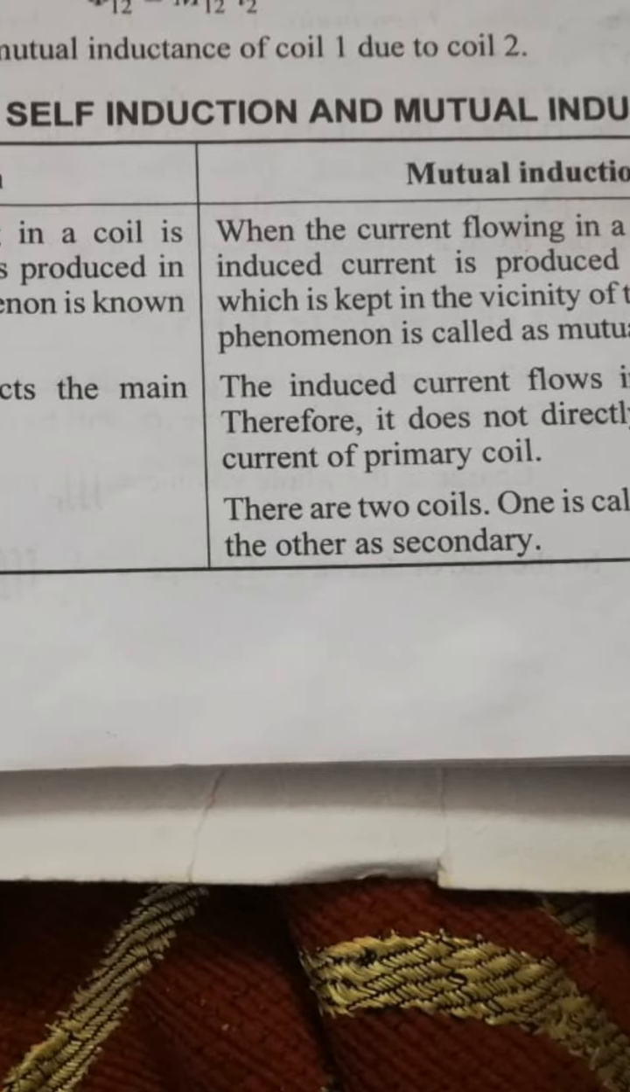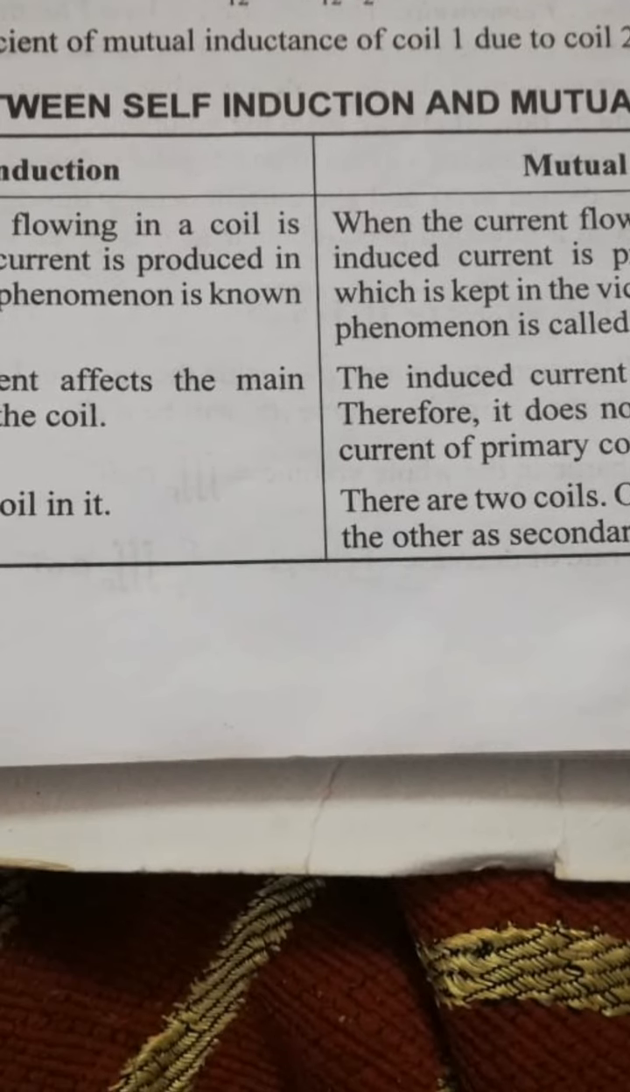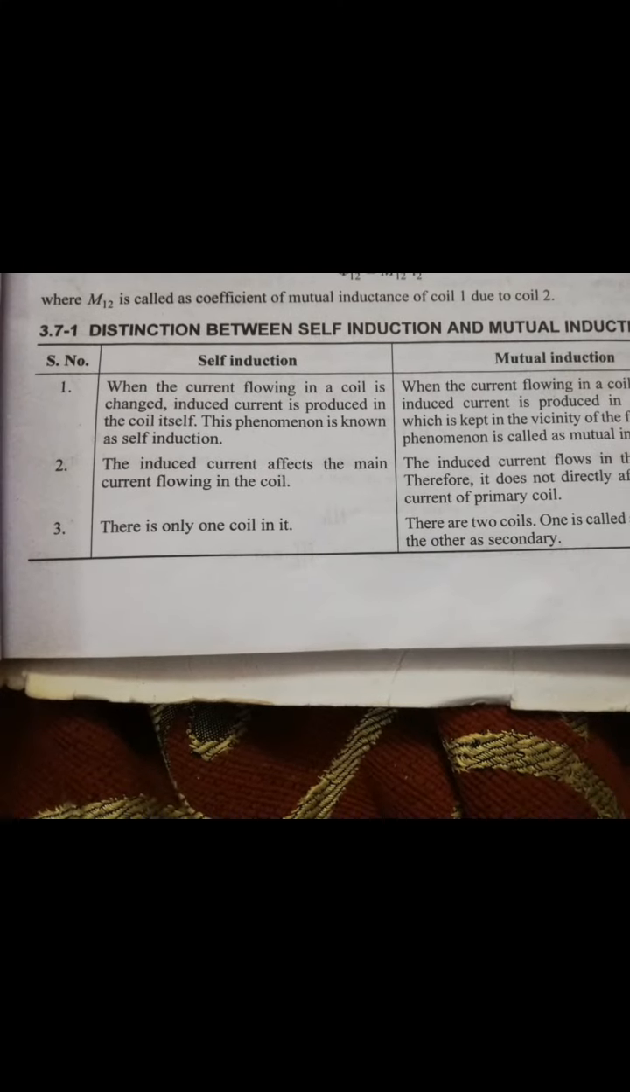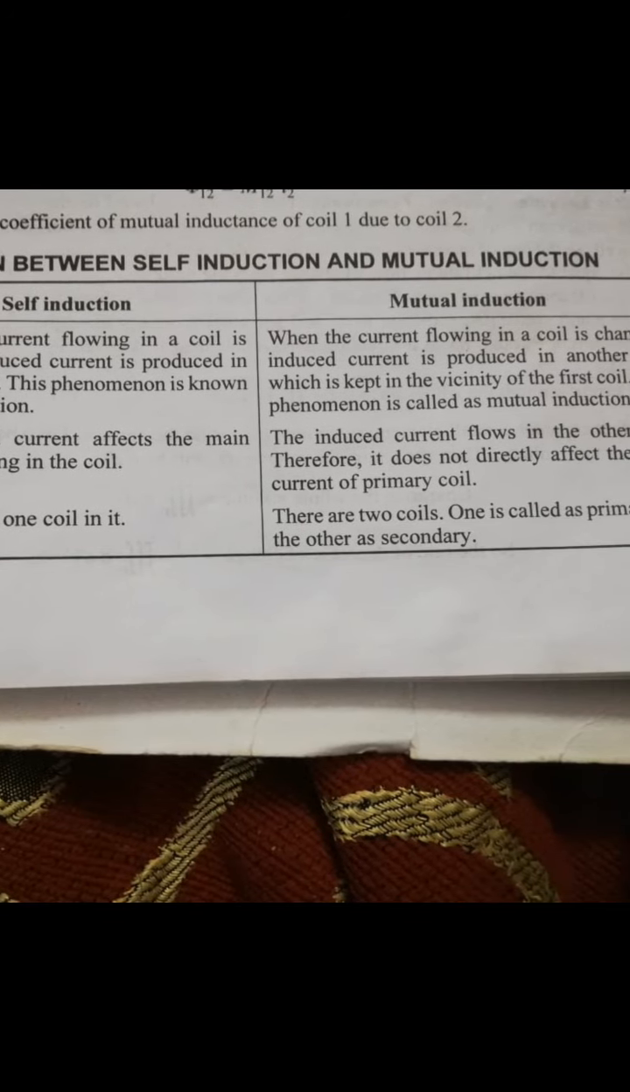The unit of this is Henry. The unit is named after the scientist J. Henry, who discovered it in the year 1832, so its unit is given as Henry. This is about self inductance and mutual inductance.